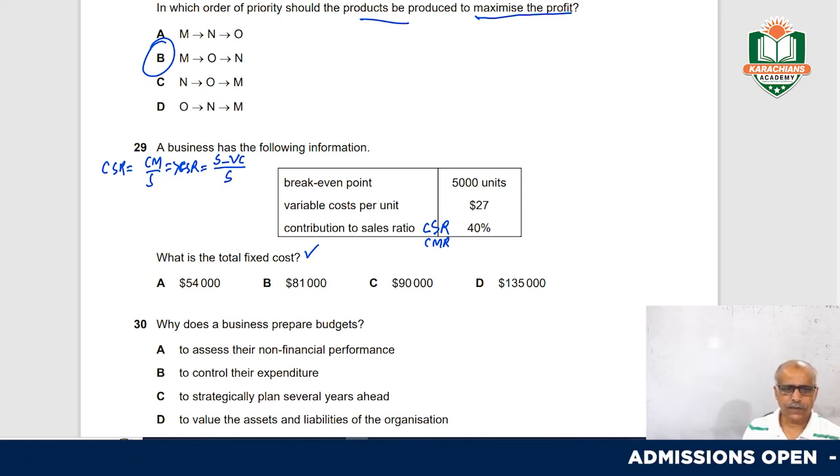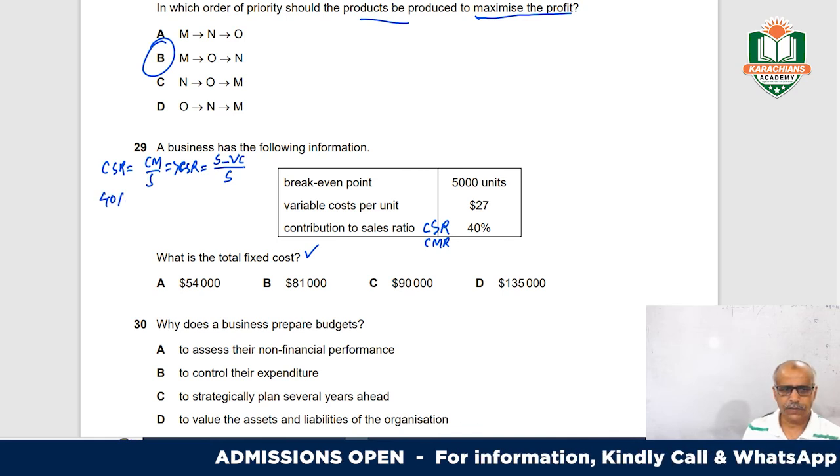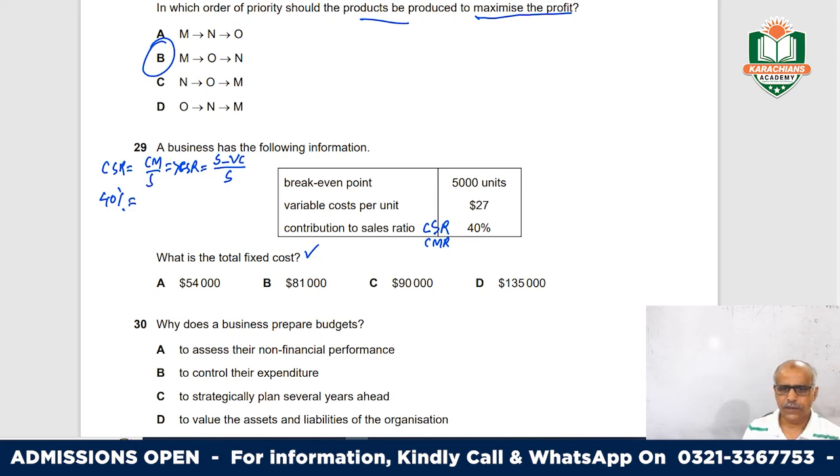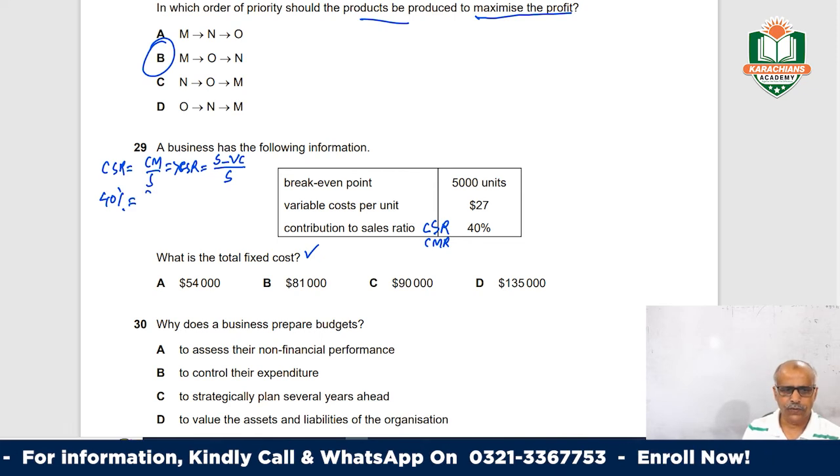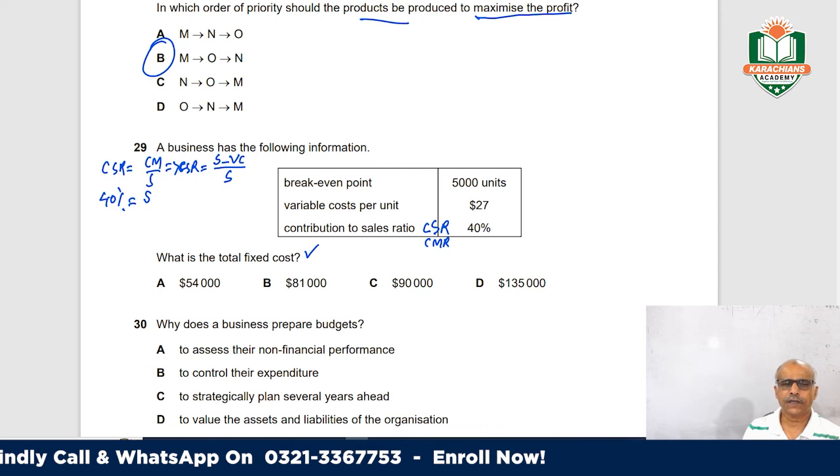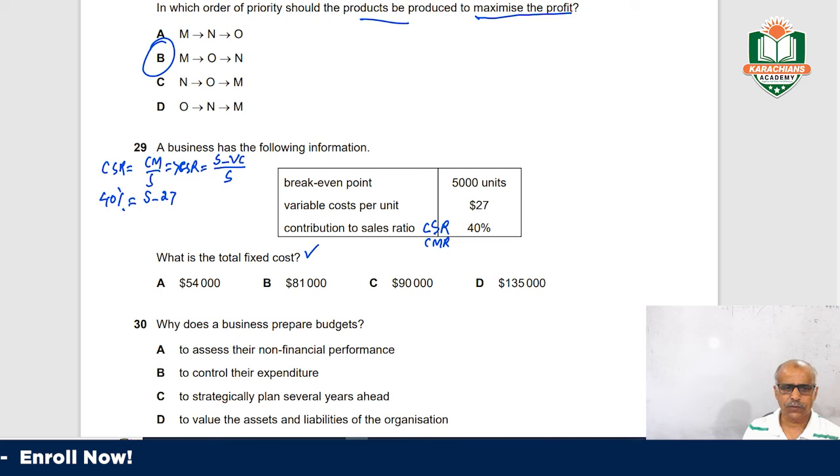CSR is given to us as 40%. The sales price is not given, so we will assume it as S. VC per unit is given as 27. Again, sales is not given to you.